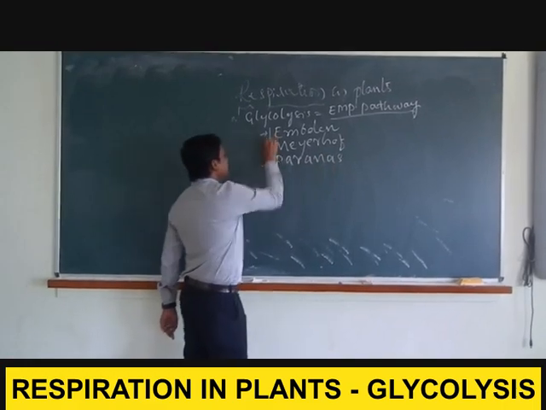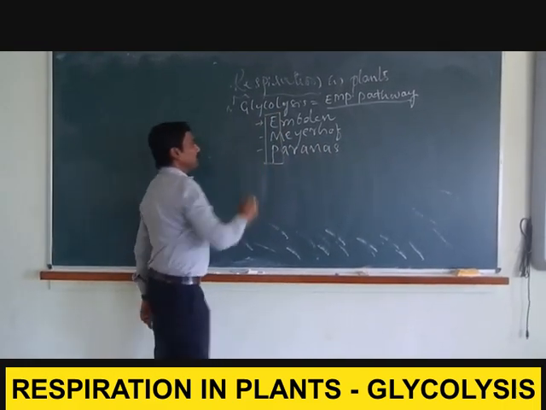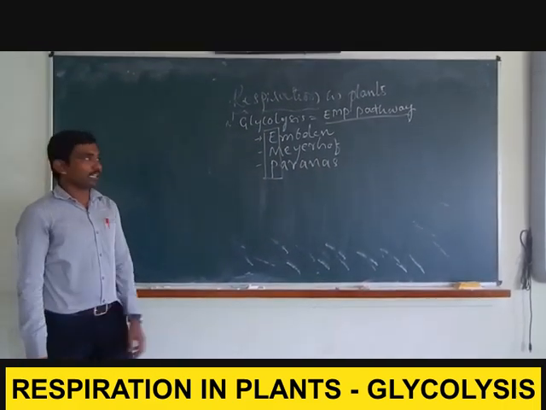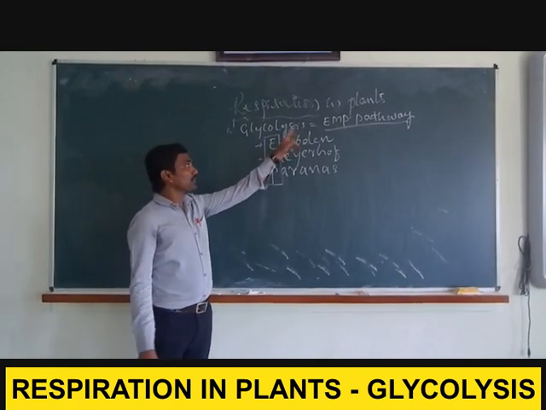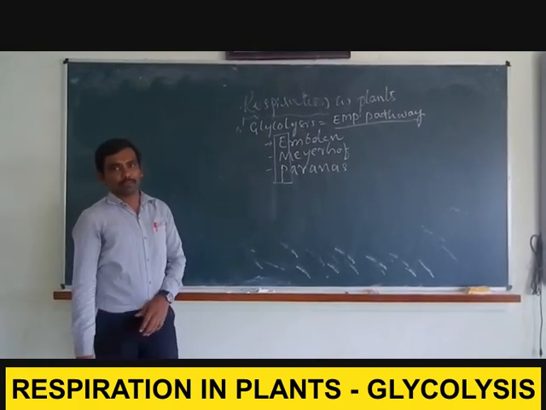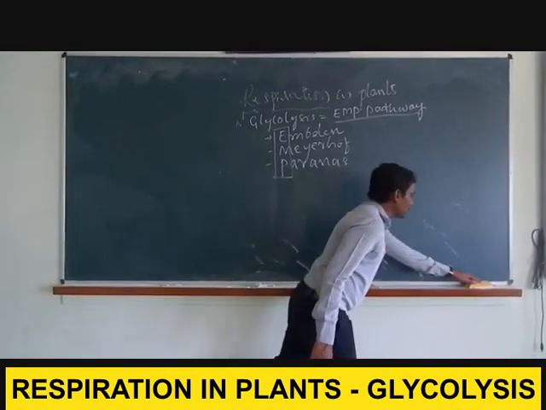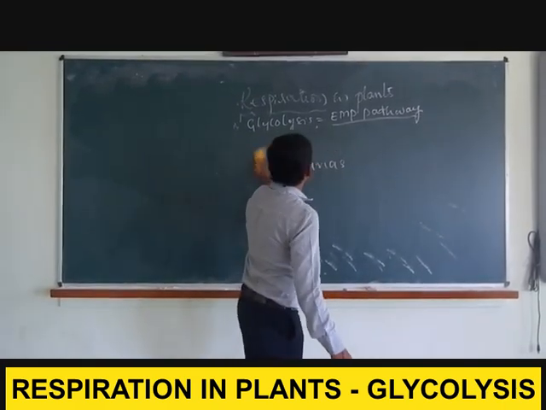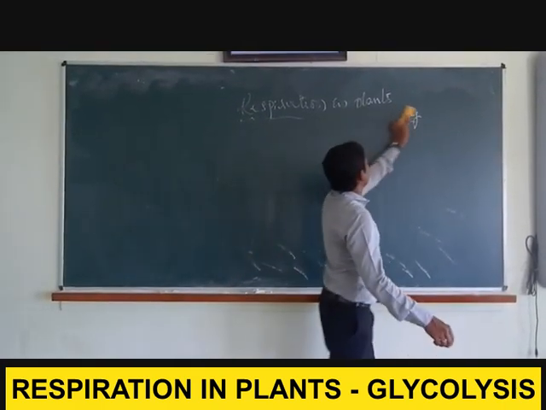Because of their contribution to the development of the respiratory mechanism in plants, this process is called the EMP pathway.